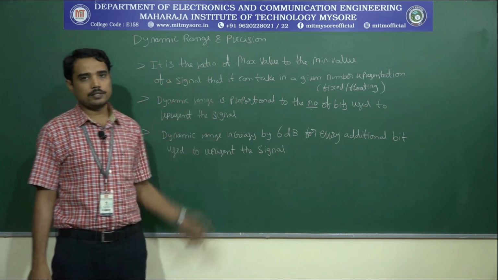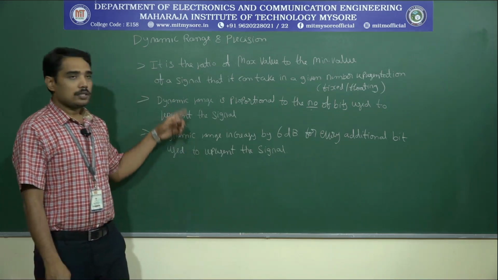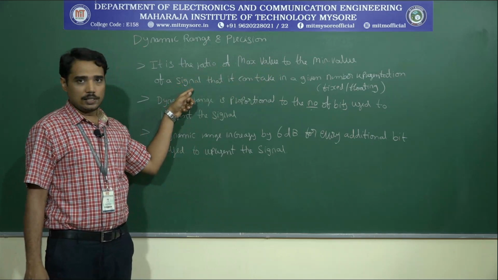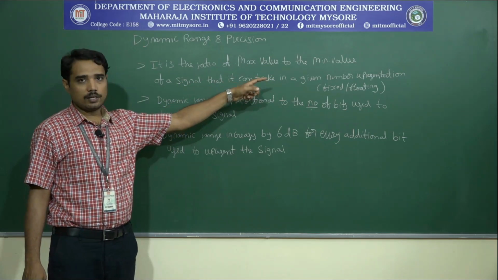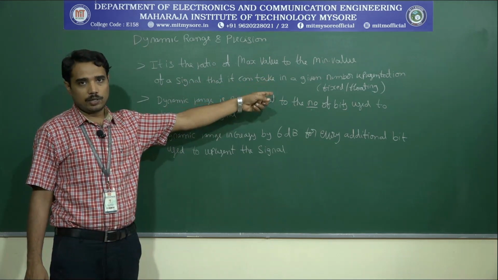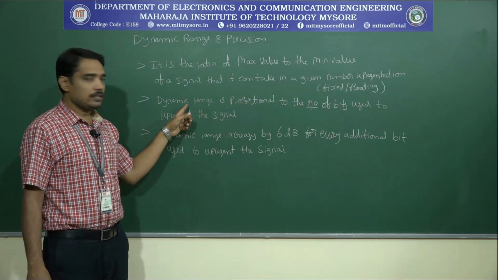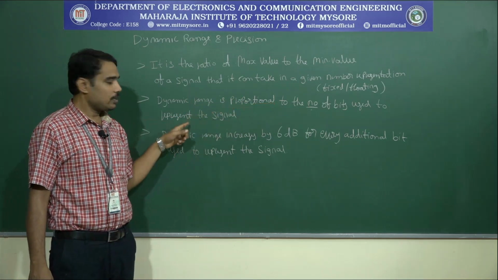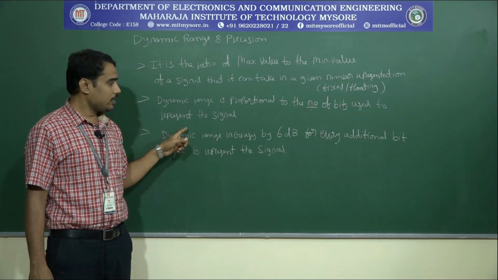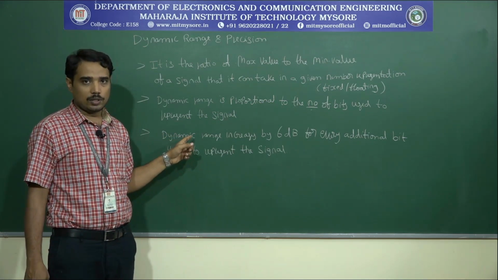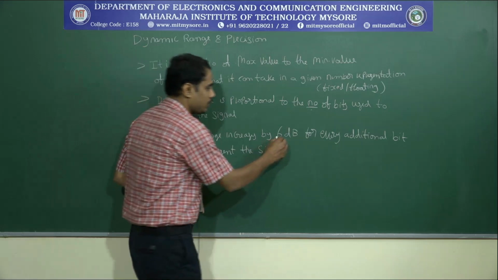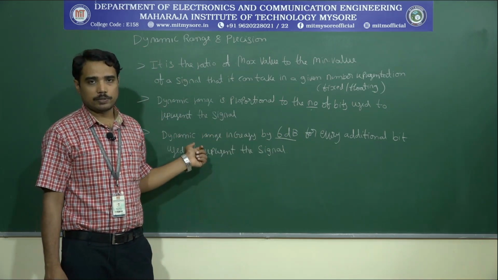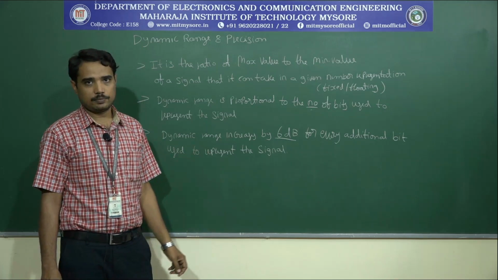These are the 3 points. Let us summarize once. It is the ratio of maximum value to the minimum value of the signal that it can take in a given number representation, either in floating point or in fixed point. And this dynamic range is proportional to the number of bits used to represent the signal. And this dynamic range is going to increase by a factor of 6 dB for every additional bit used to represent the signal.